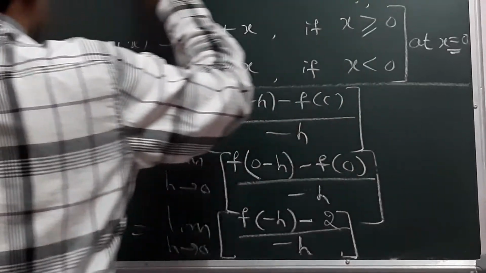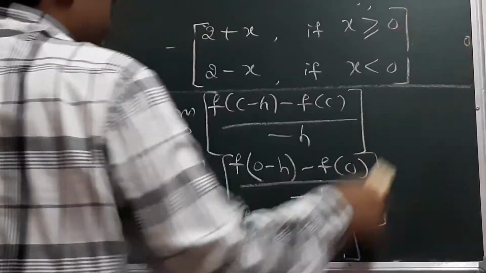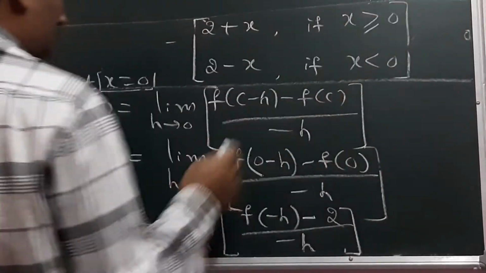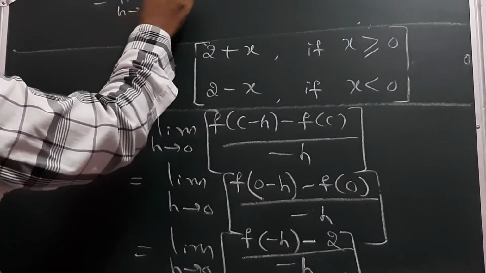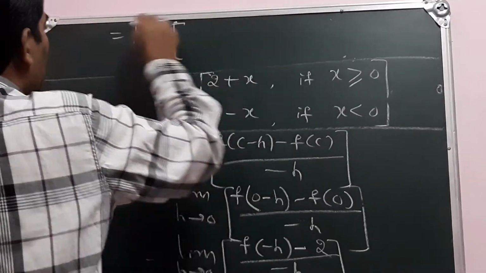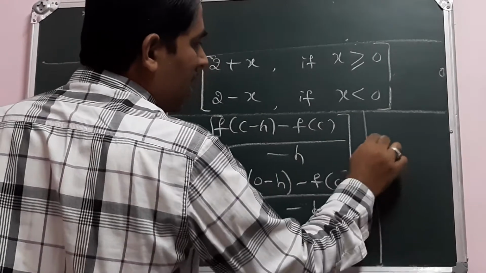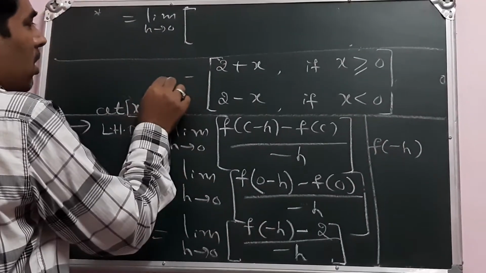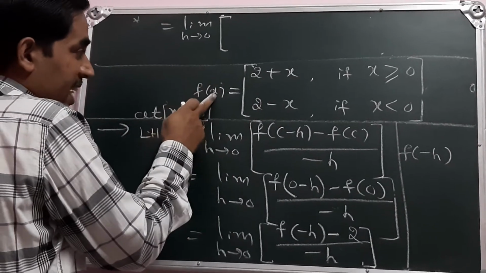So let me continue here. Let us consider, limit h tends to 0. Observe this step carefully, this is important: f of minus h. What is f of minus h? Here, this is f of x given in the problem.